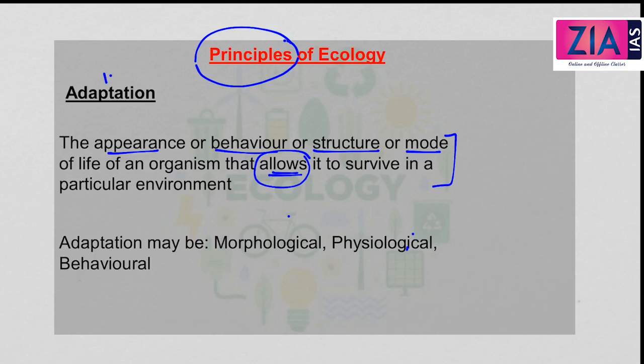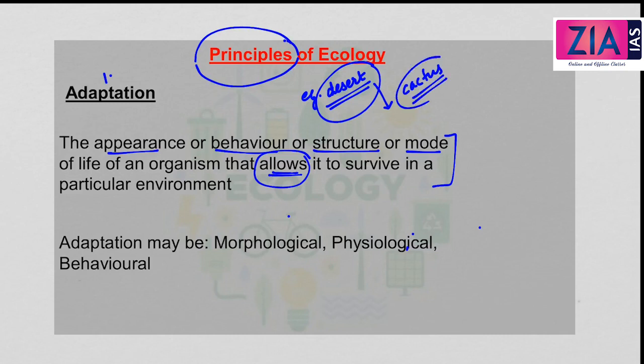Now I'll give you an example, then further we will come to the explanation, so that you will understand it better. Let's take the example of a desert ecosystem. There we will see some specific kinds of plants, like cactus. Many desert plants like the cactus have a very thick cuticle on their leaf surface, and they also have their stomata arranged in deep pits. Why is this character specific to plants in deserts? This is to minimize the water loss through transpiration.